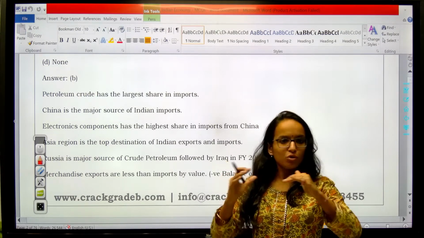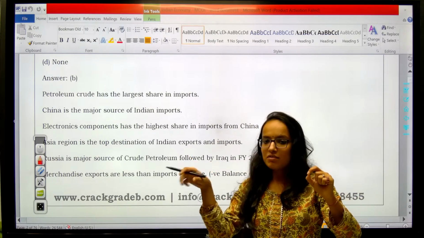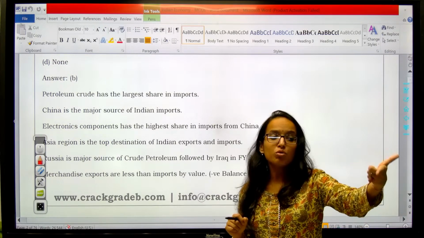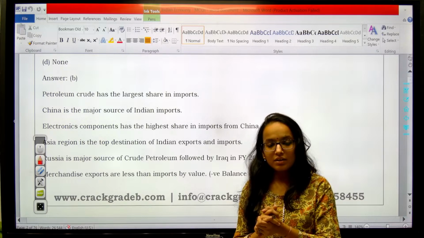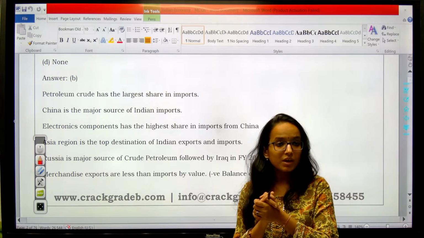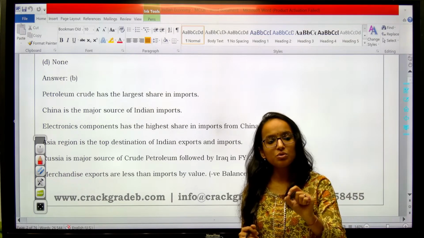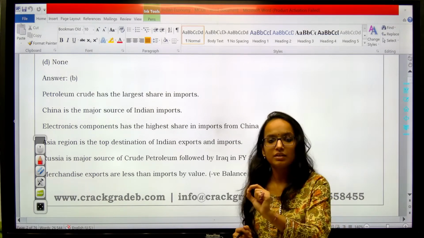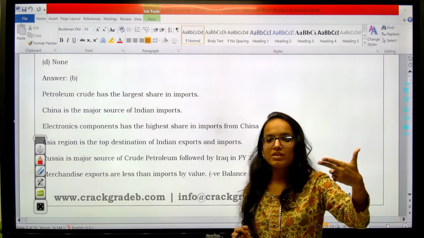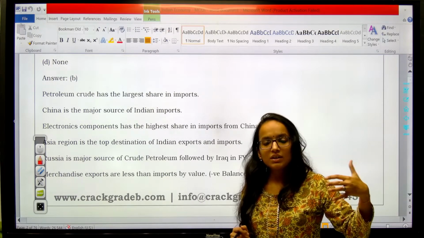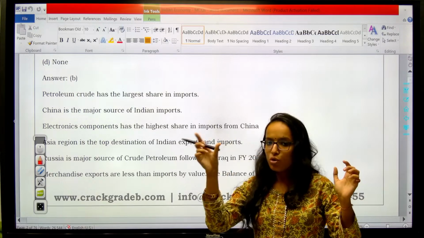Because overall the UPSC is not going to ask you that, okay, in semiconductor where we have established the plant, how many crore outlay the government is planning to give to the semiconductor industry. No, all these questions are not going to be asked. They will ask on which areas government is focusing. They will ask you trend based questions. So focus on the trend, on which objects, on which services, on which goods like palm oil, vegetable oil, semiconductor, millets, government is focusing. So these should be there, so you understand what is the tone of the statement.